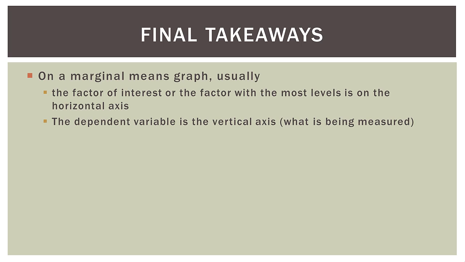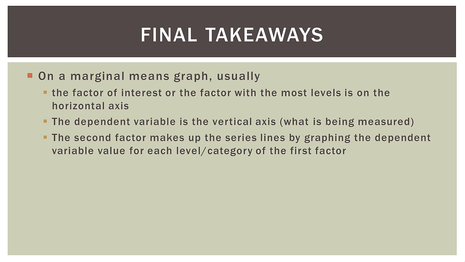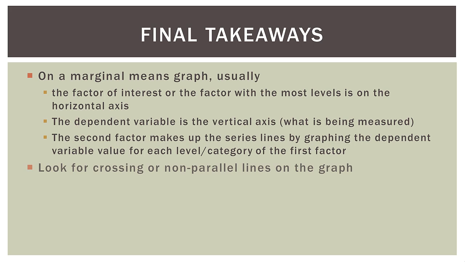The dependent variable is the vertical axis. This is what's being measured, so it's the y or the vertical axis. And then the second factor makes up the sort of series lines by graphing the dependent variable value for each level or category of the first factor. So if you want to go back and review those, you can, but I'm going to do the next video probably on just those interaction graphs.